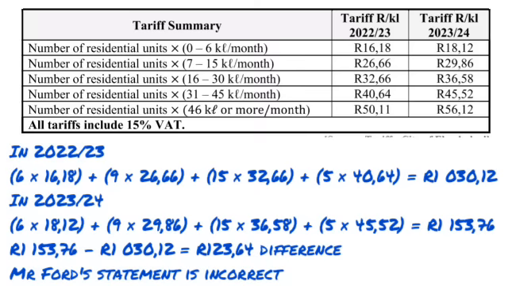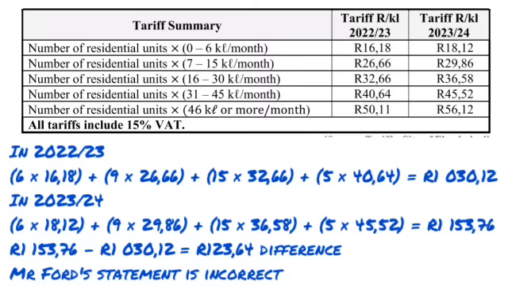The first 6 kiloliters is at 16 rands and 18 cents, and then we are going to plus it with the 9 kiloliters. How did I get 9 kiloliters for the next column or the next row? I got it by saying 15 minus the 6 that is above. That gives me 9 kiloliters at 26 rands 66 cents.